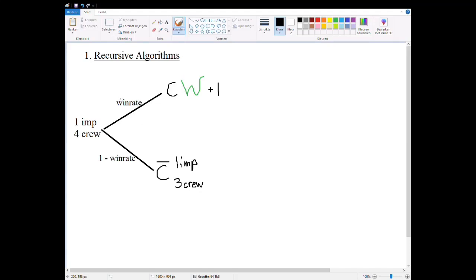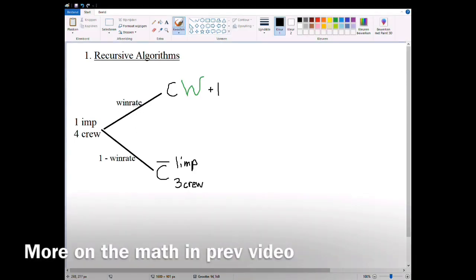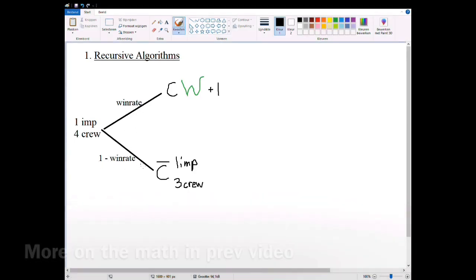So first I'm going to do a quick explanation of recursive algorithms, and still in the context of Among Us, of course. So let's take a simple situation where you have one imposter and 4 crewmates, and you're at a meeting, right? After you vote, there's 2 options. Either you vote correctly, or you vote incorrectly. And the amount of times that you vote correctly, we'll just call it your win rate. And obviously when you don't win, you lose, so 1 minus.